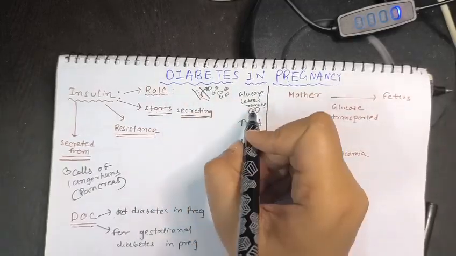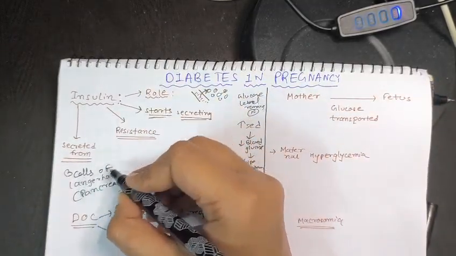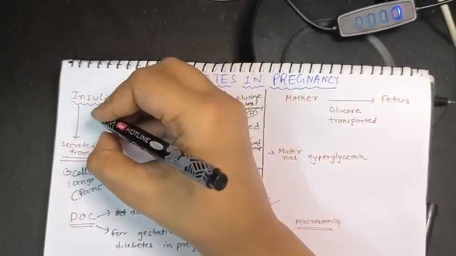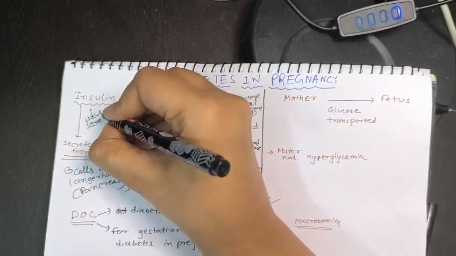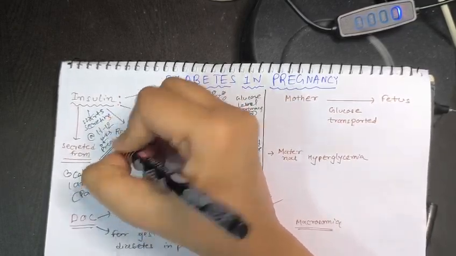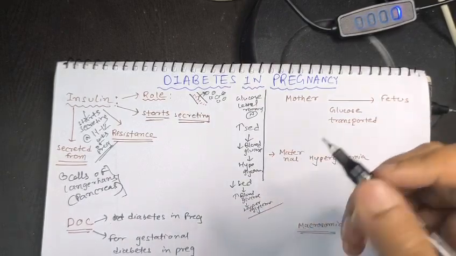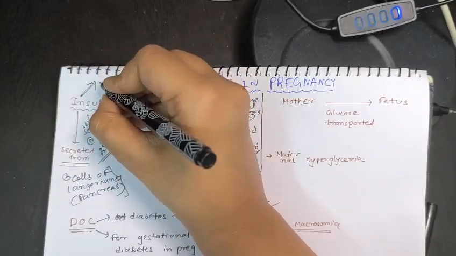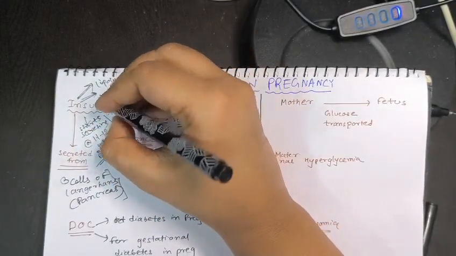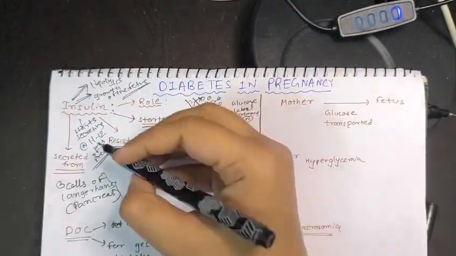So the basic role we all know. Insulin is an important hormone in pregnancy as well. Insulin is secreted from beta cells of Langerhans situated in the pancreas. When the female gets pregnant, it starts secreting at 11 to 12 weeks of pregnancy. Insulin is not only responsible for maintaining the blood glucose, it also helps in lipolysis.